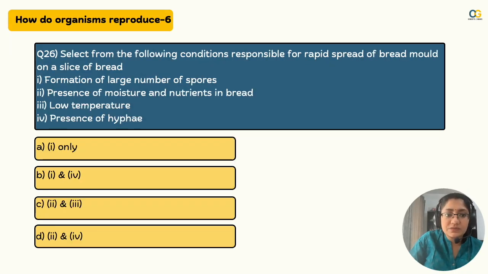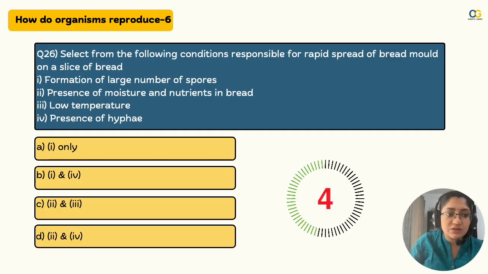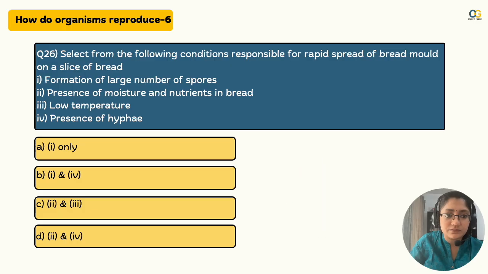Moving on to: select from the following the conditions responsible for rapid spread of bread mold on a slice of bread. The formation of a large number of spores, presence of moisture and nutrients in bread, low temperature, and presence of hyphae. What are the options? Think through. Oh yes, presence of moisture and nutrients and low temperature. That is when bread mold is formed.